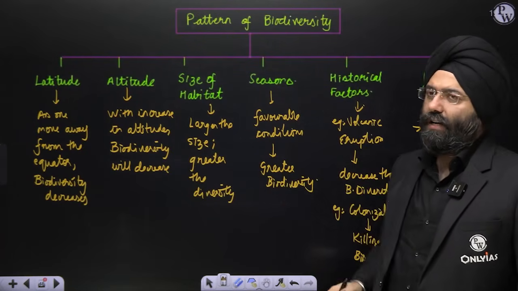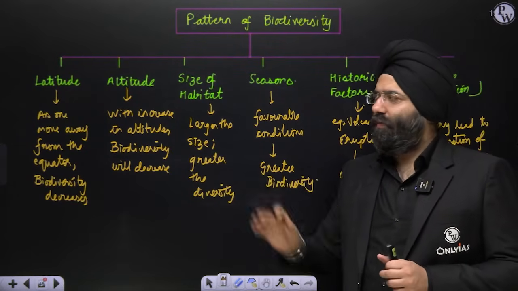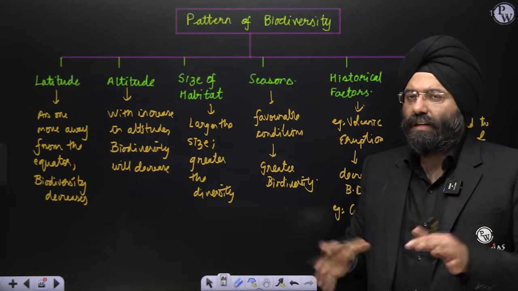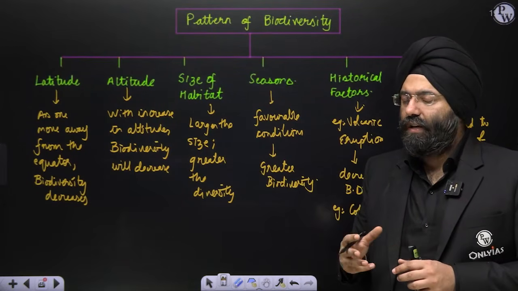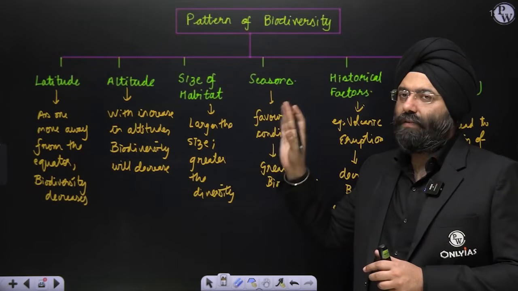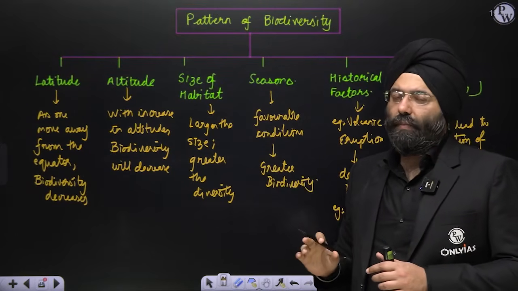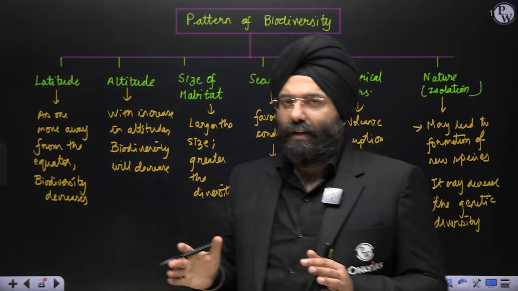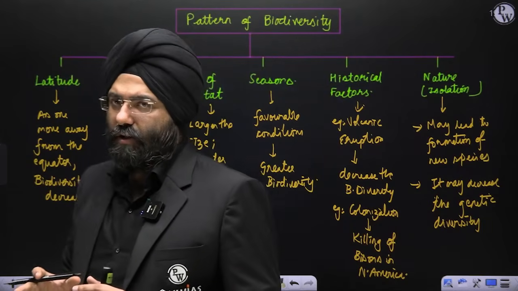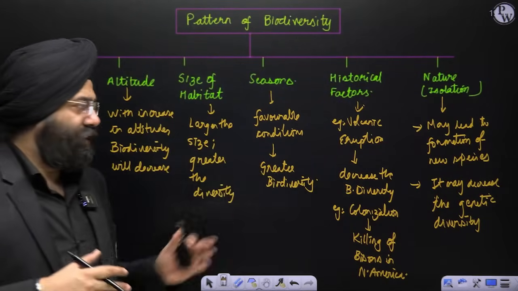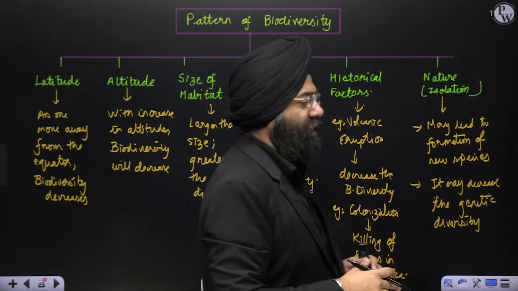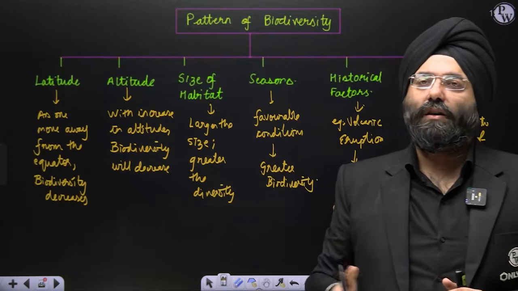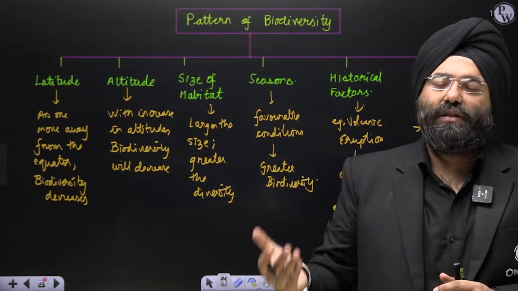Size of the habitat. Whenever we are doing this, we are keeping other factors constant, because in reality various factors are acting together and the result is very different. So let us take one by one. We have to keep other factors constant. Size of the habitat: keeping other factors constant, the greater the size of the habitat, that means more species can be accommodated there. The larger the size of the habitat, the more number of species can be present there. So greater diversity can be there.